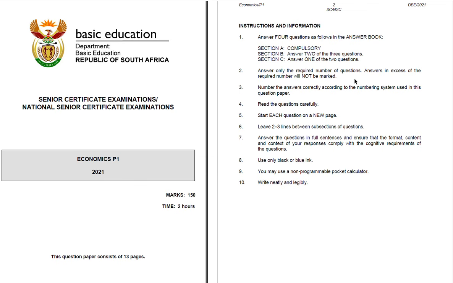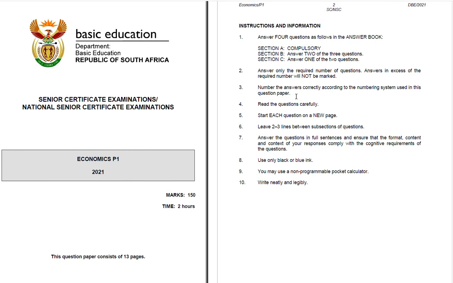So what does that mean? It means that if you decide for Section B to answer all 3 questions, only 2 will be marked. And if you decide for Section C to answer the 2 questions, only 1 will be marked. So please, candidates, ensure that you read the instructions properly so that you do not waste your time answering something that is not required of you, or responding to a question that you should not have attempted.